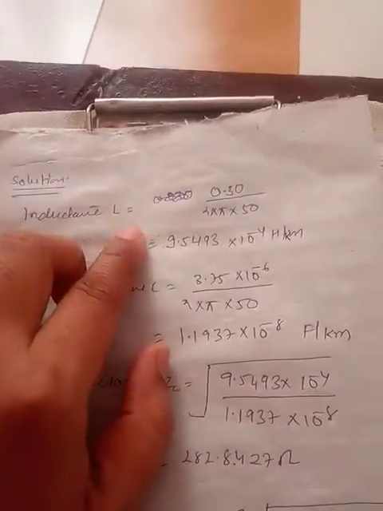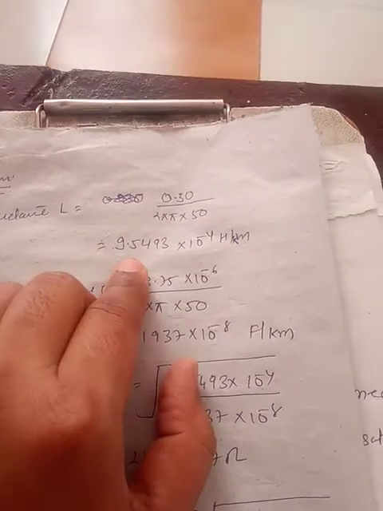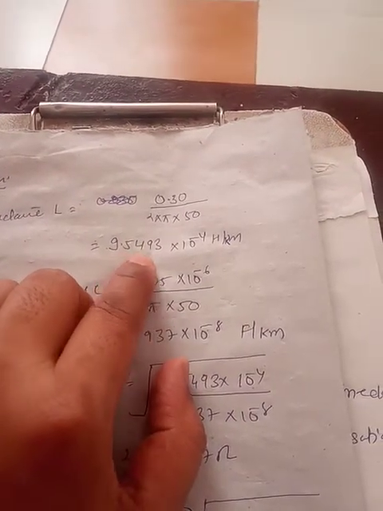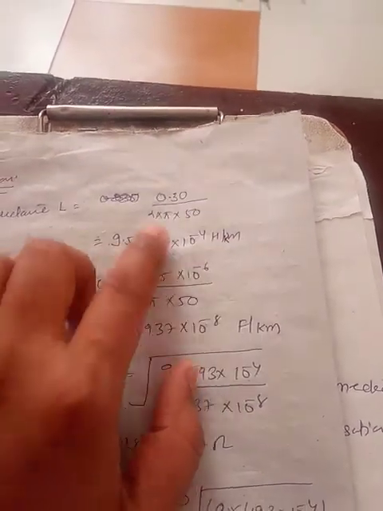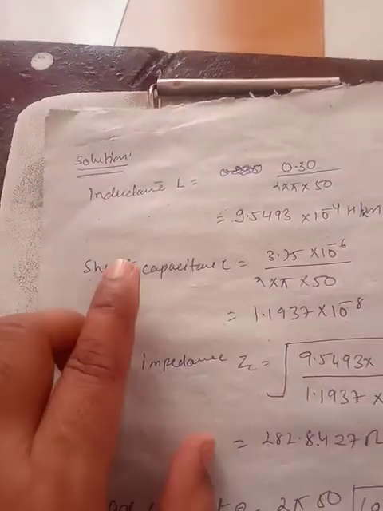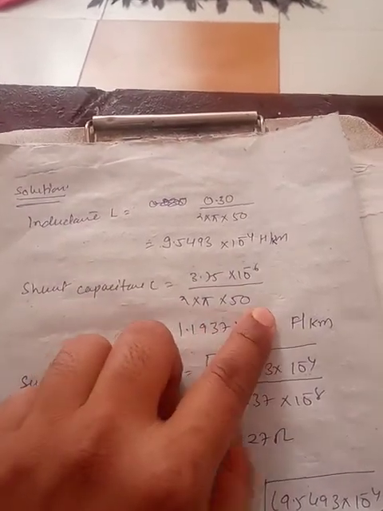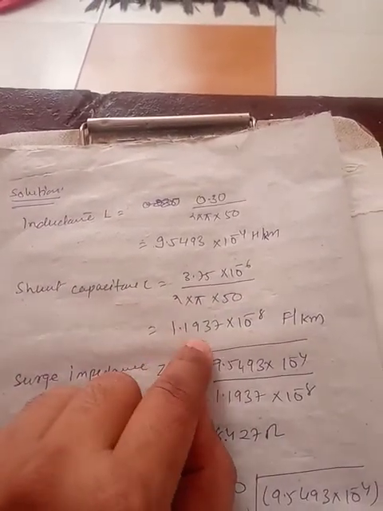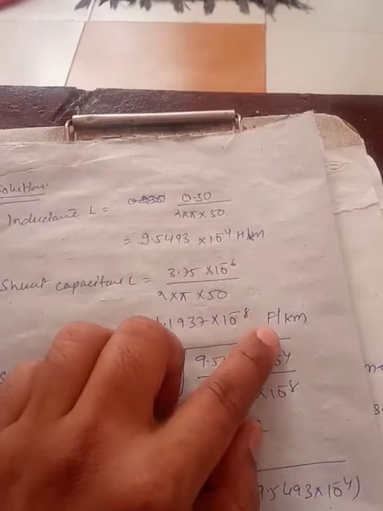So the inductance L can be calculated as 0.30 divided by 2 pi f, with f equal to 50. From this you can calculate L as 9.5493 into 10 raised to power minus 4 Henry per kilometer. So this is our XL which is given to us, and this is our L. Now the shunt capacitance can be calculated, which is also given, 3.75 into 10 raised to power minus 6 divided by 2 pi into 50 Hz. So it will become 1.1937 into 10 raised to power minus 8 farad per kilometer.